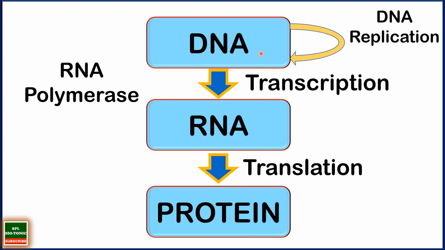Now the process of transcription is done by the enzyme called RNA polymerase. As the name suggests, the enzyme which forms the polymer is called polymerase, and as it is forming the polymer of RNA, it is called RNA polymerase. So transcription is done by the enzyme RNA polymerase. These polymerases are of different types in eukaryotic cells, whereas they are of one type only in prokaryotic cells. We'll see it in a later part of this video.